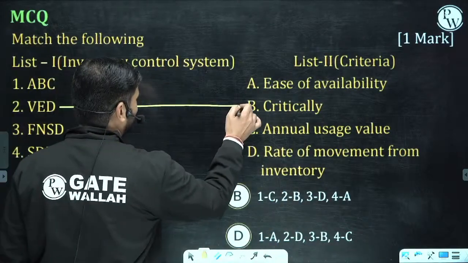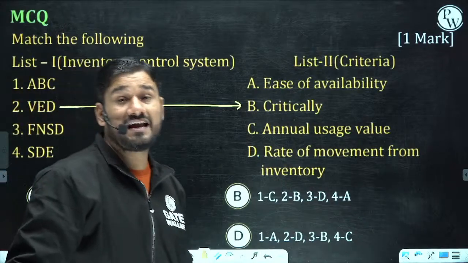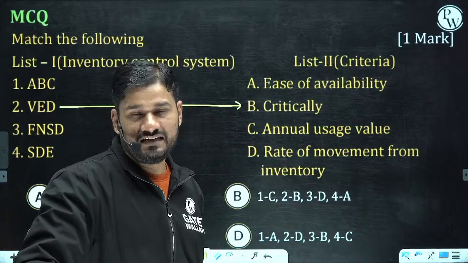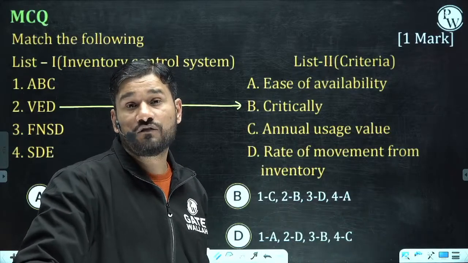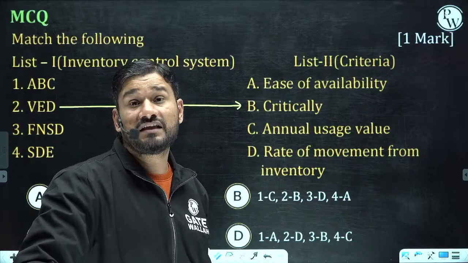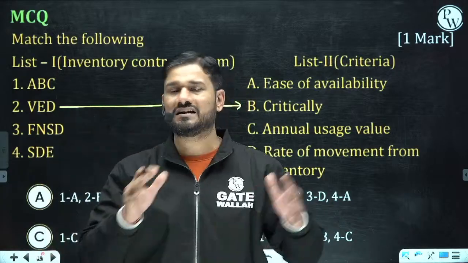VED works on the criticality. If you remember ABC, I told you that in ABC we are having the annual usage. It doesn't matter whether you are purchasing the engine or nuts and bolts.